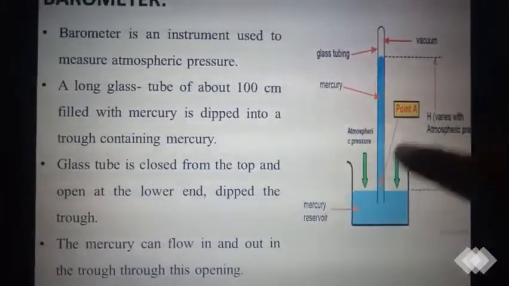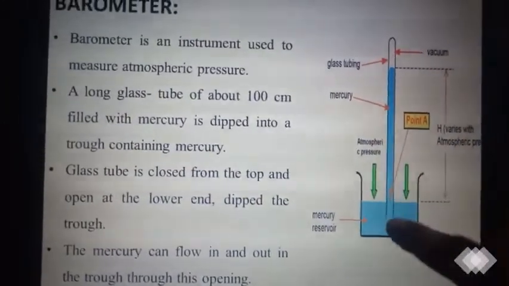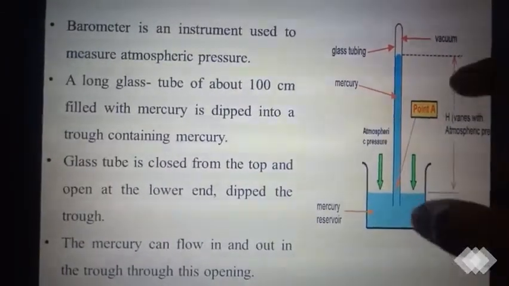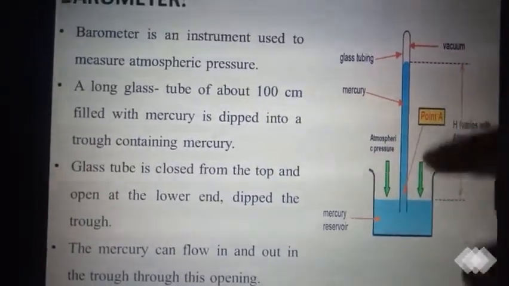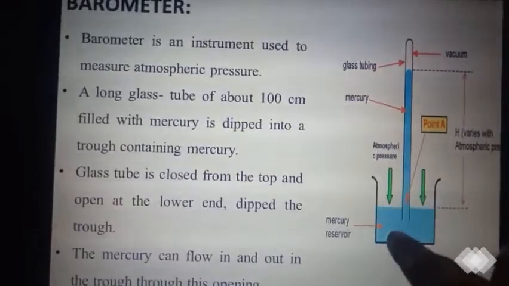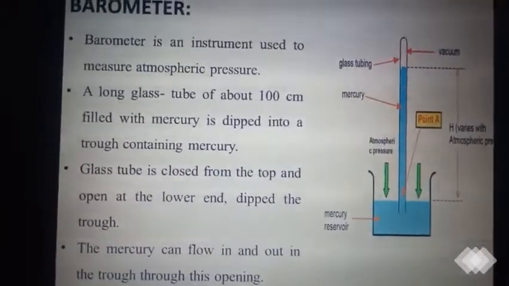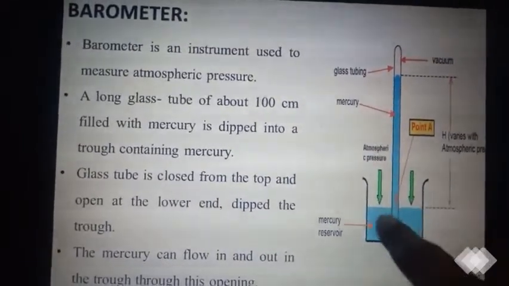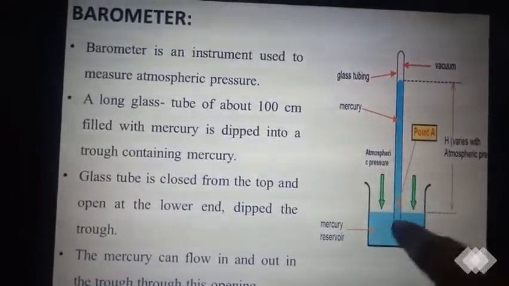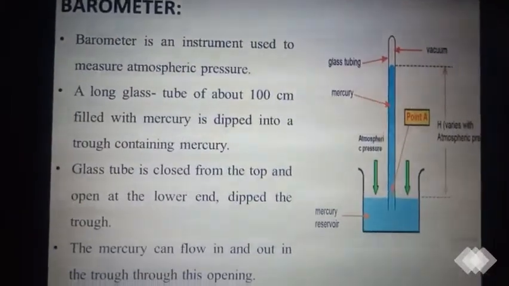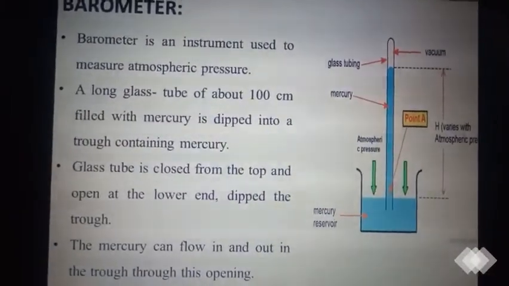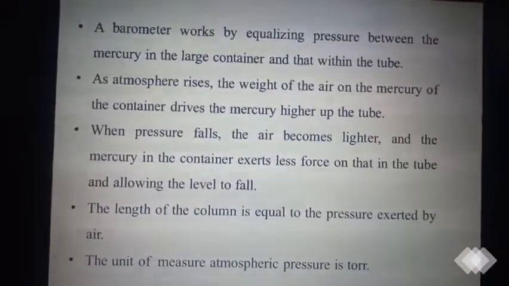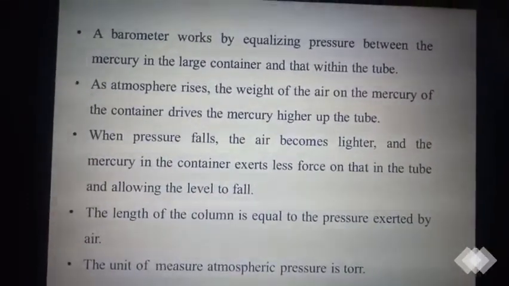They take a long glass tube of about 100 centimeters, fill it with mercury, and keep the open end of the glass tube inside the mercury reservoir. As you know, the glass tube has one end open and the other end closed, so that at the open end the mercury can flow in and out through this container or reservoir. Clear? When the pressure is equalized, the mercury level remains the same in the tube.